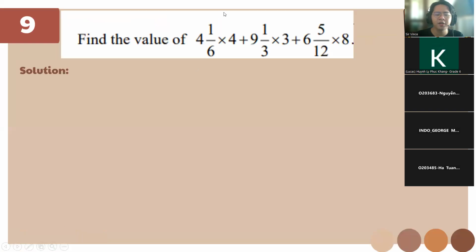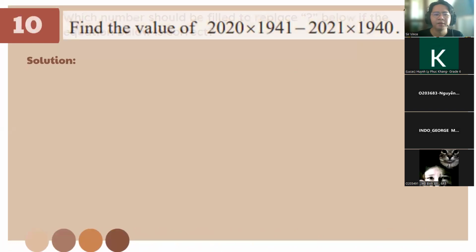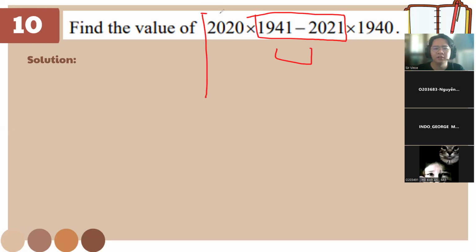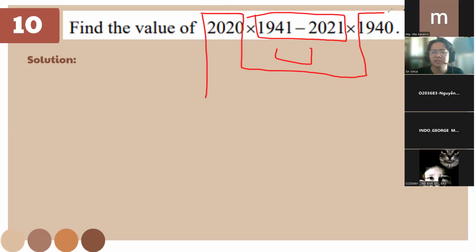For this one, you make it mixed fractions first before you multiply, okay? Then you add using LCD. This one, I don't know if it works directly, but this is the lazy method. You minus this one and this one.